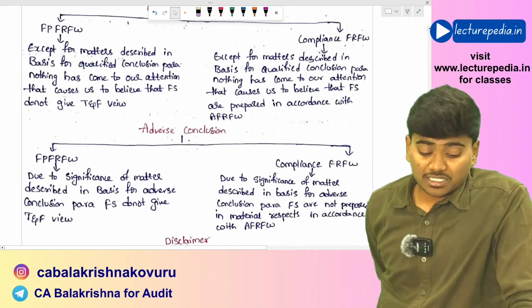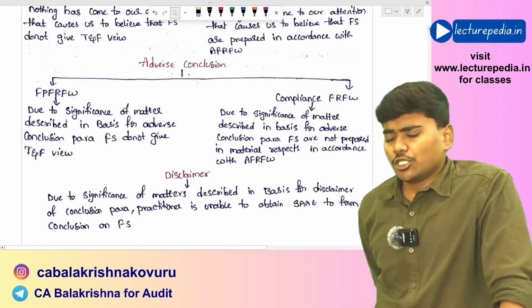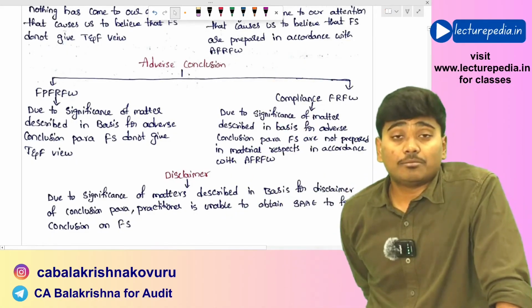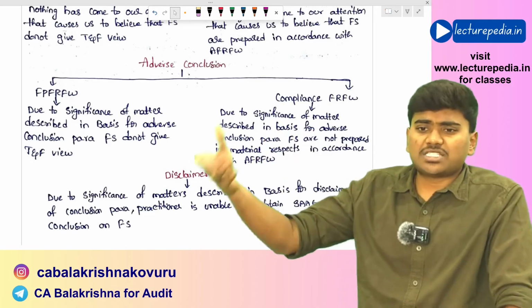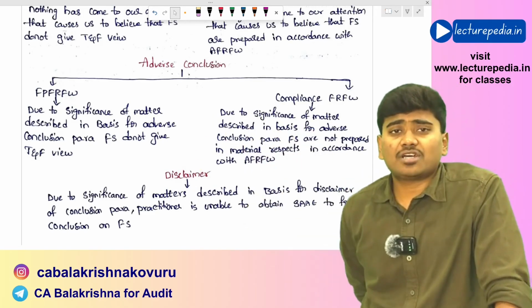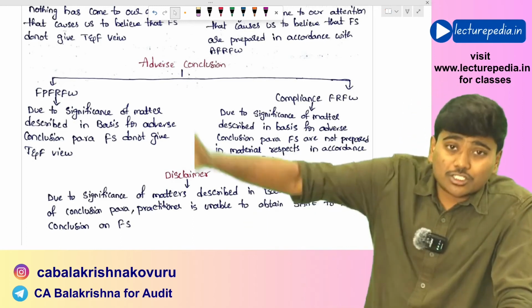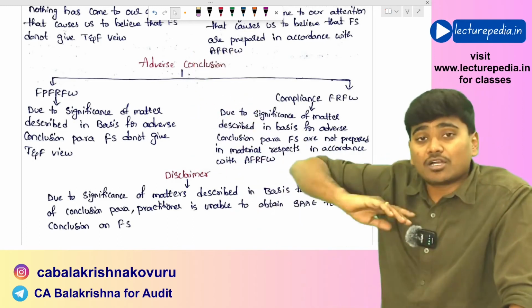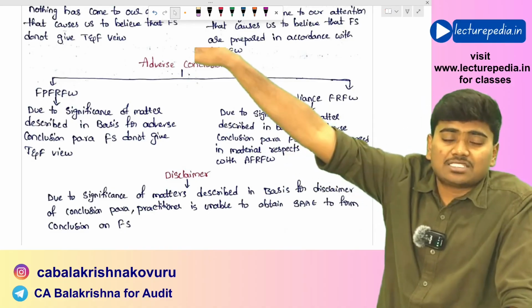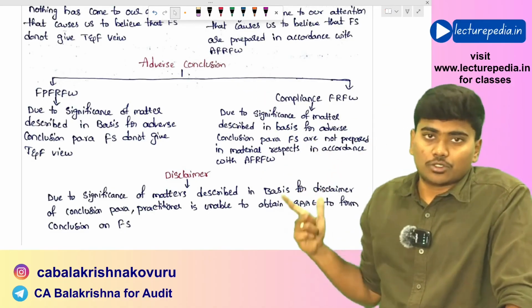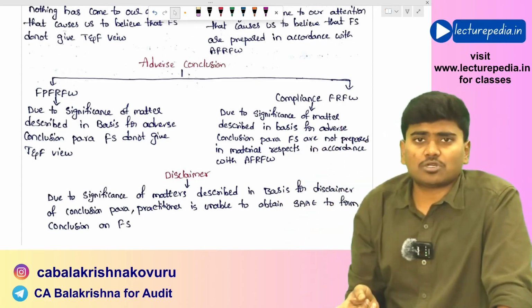Next, adverse conclusion. In that case, you will say that due to significance of matter that is described in basis for adverse conclusion paragraph, financial statements are not showing true and fair view. Here you have concluded, you are straight away saying that financial statements are not showing true and fair view because it is adverse conclusion. Okay, how will you determine these types of conclusions?